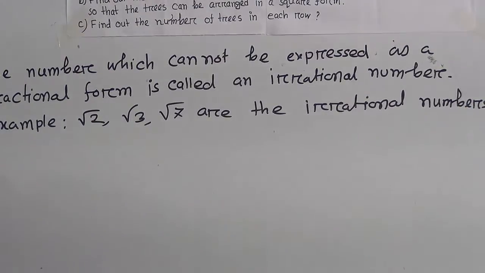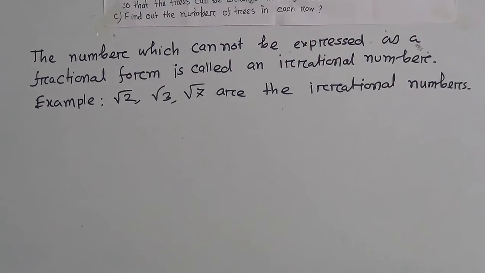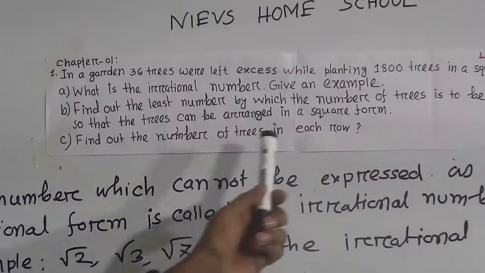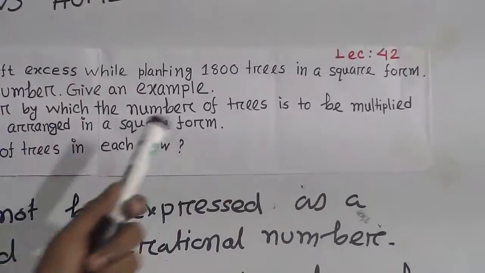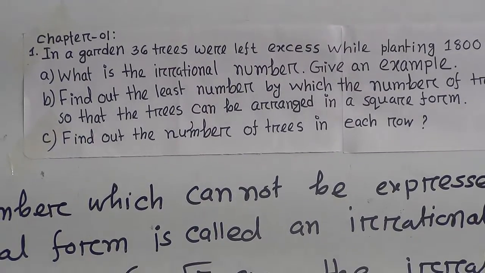Now, B number question, find out the least number by which the number of trees is to be multiplied so that the trees can be arranged in a square form.